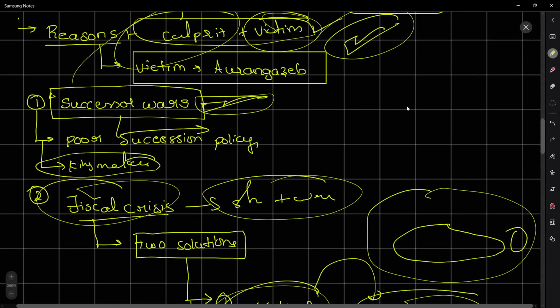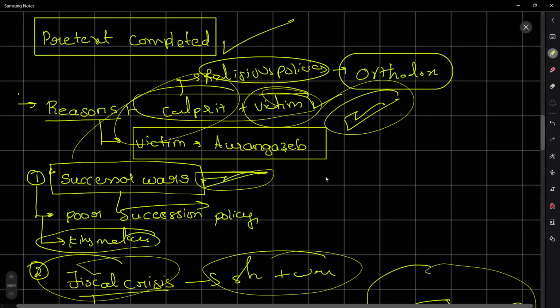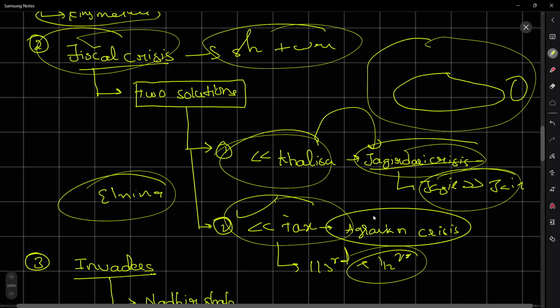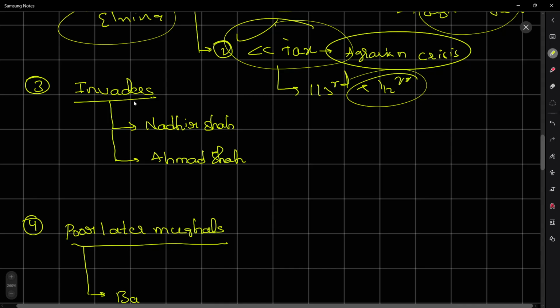So what we have discussed till now are the reasons for the decline of the Mughal Empire. First, how Aurangzeb was a victim but also a culprit. Then the successor wars, and the financial crisis with its two solutions. The first one, increase of the Khalisa land, which led to the Jagirdari crisis, and the increase of the tax, which led to the agrarian crisis. And the third reason was the invaders.